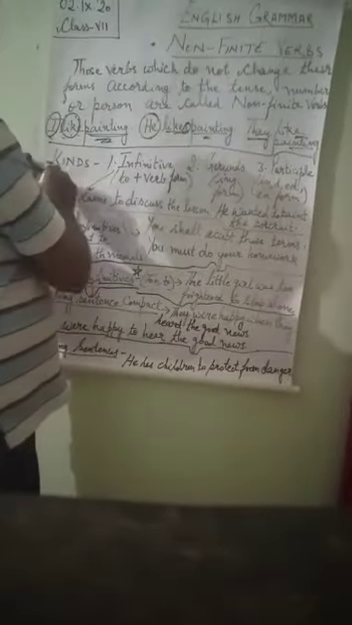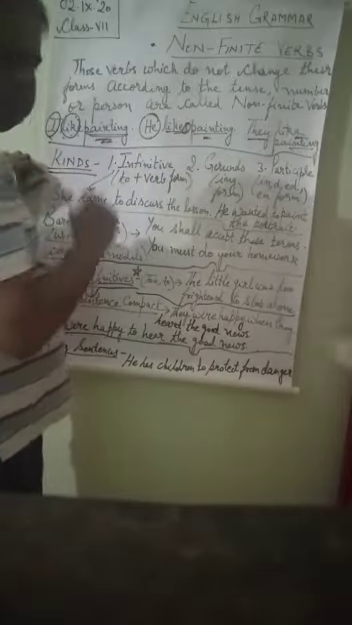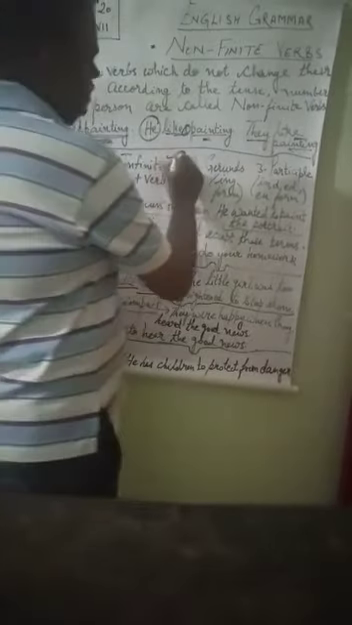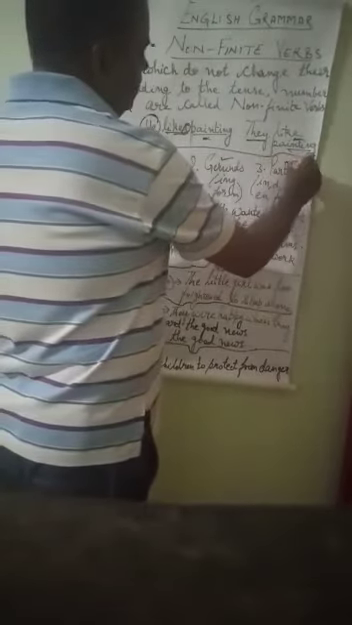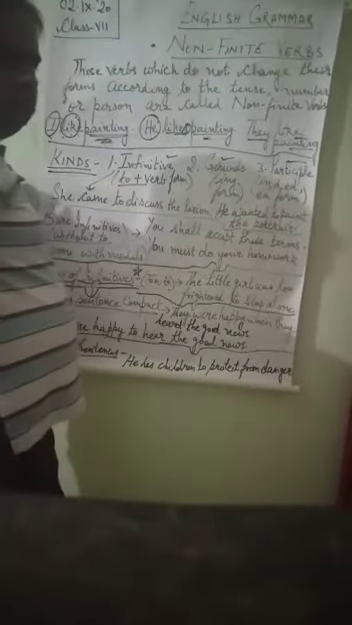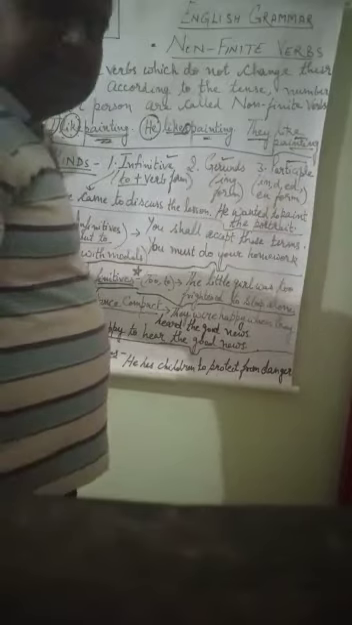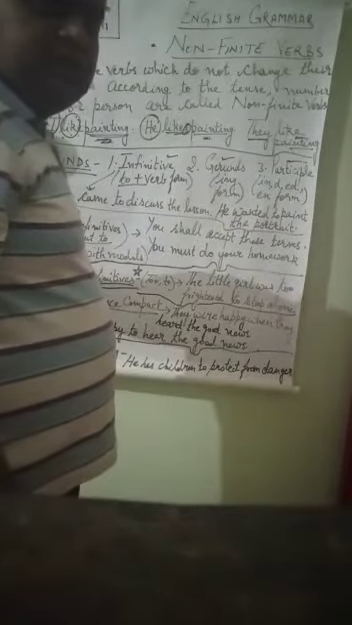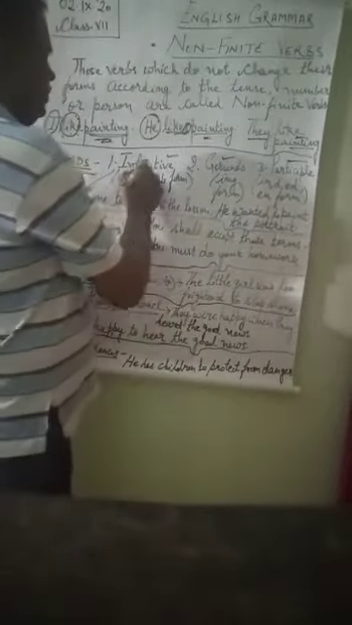Now non-finite verbs, because this is a chapter, we have to study its kinds. There are three types of non-finite verbs. First is infinitive, second is gerund, third is participle. In infinitives, we always use to before the verb. To play, to go, to dance, to write, to study. Any verb before which we add to, that is called an infinitive.